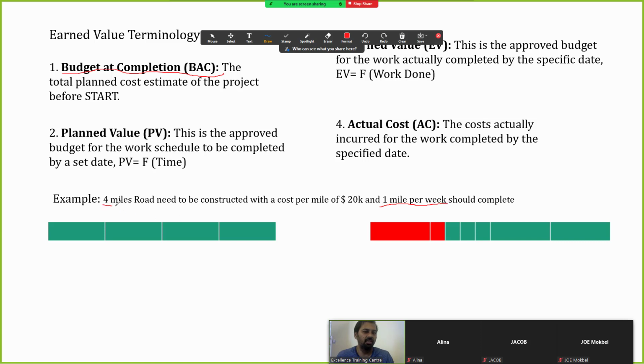So the goal is to construct a 4 mile road, each mile should cost a maximum of 20K as budgeted, and it should complete at least 1 mile per week. In this example, each block represents a mile and also 1 week. And in the second one, this is the planned.